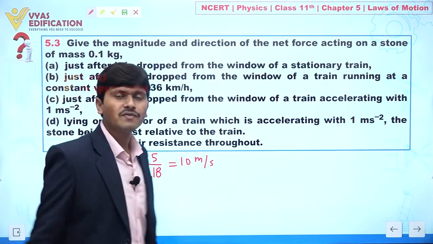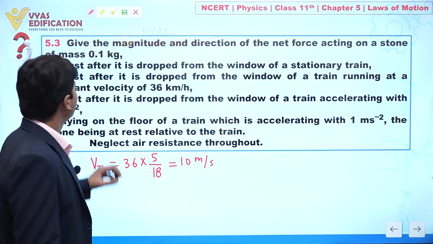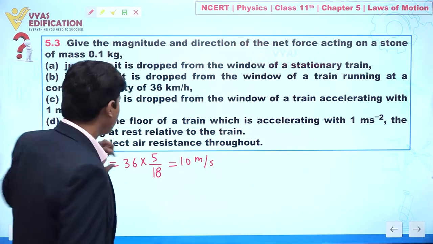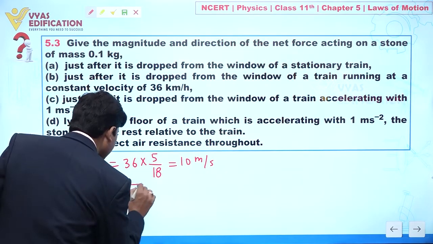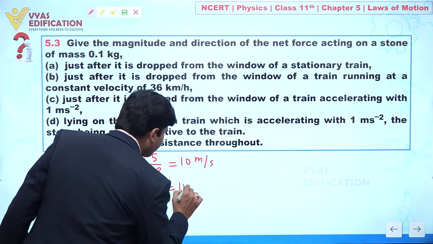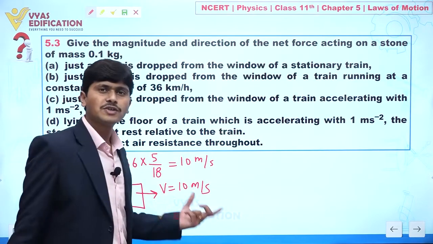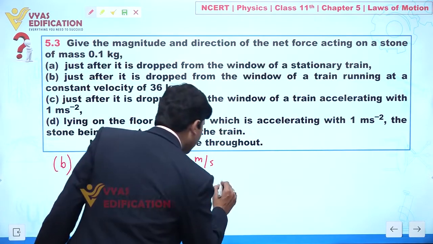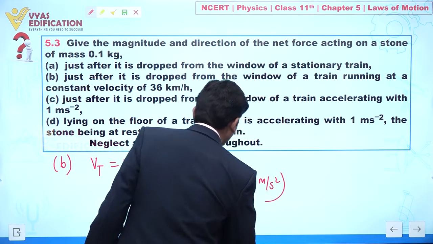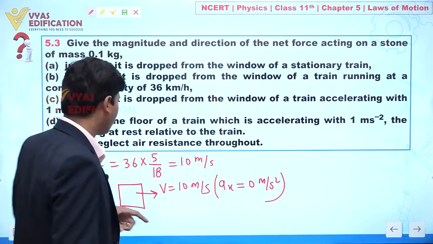So the train is moving with a constant velocity of 10 meter per second, and then I am dropping a stone from a window. Because this velocity is constant, there is no acceleration acting in the horizontal direction. But what will happen when we drop a stone from the window of this train?